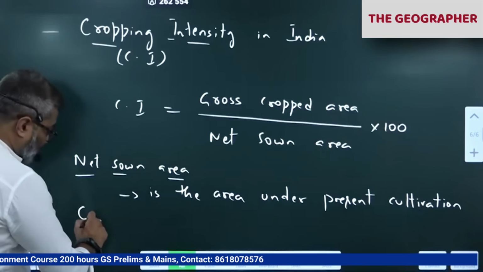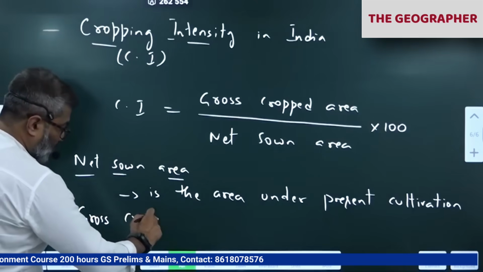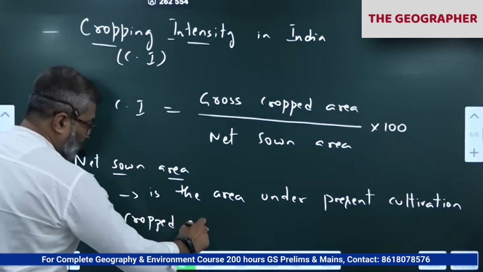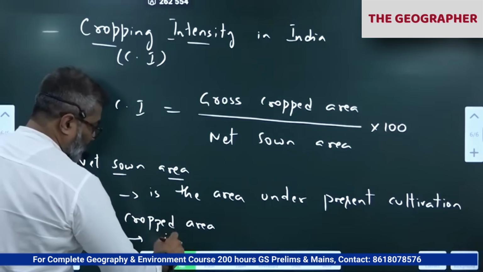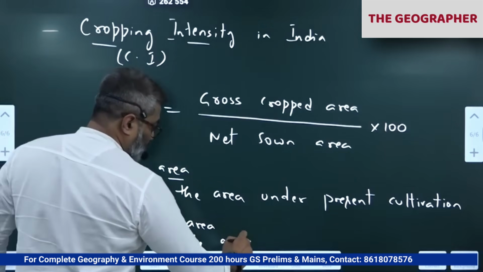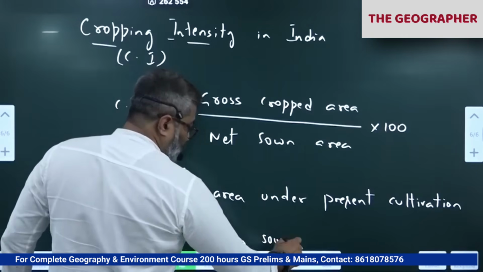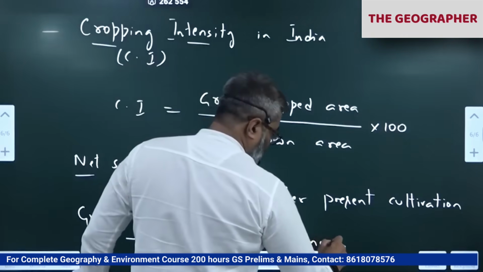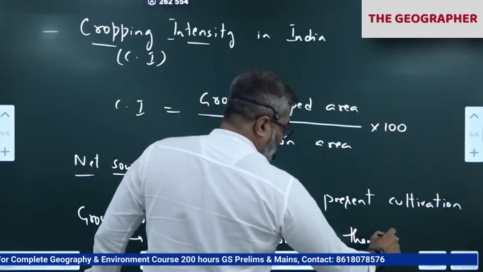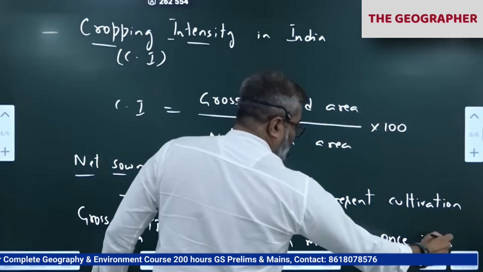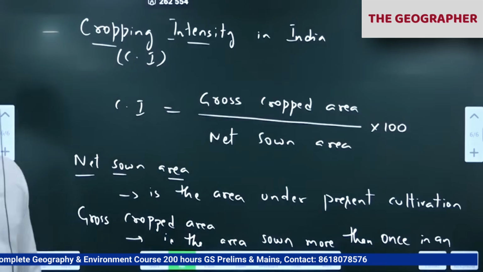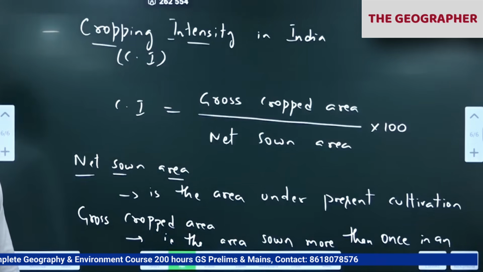So gross cropped area is the area sown more than once in an agricultural year. We'll discuss this now.